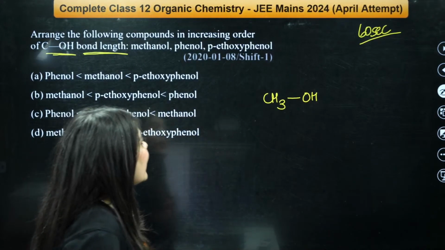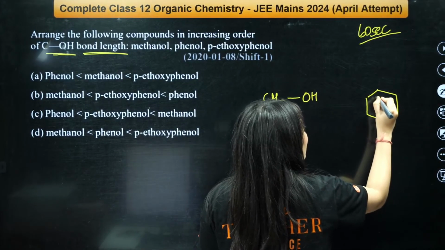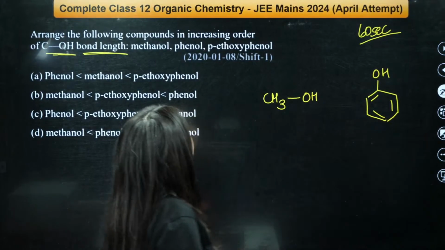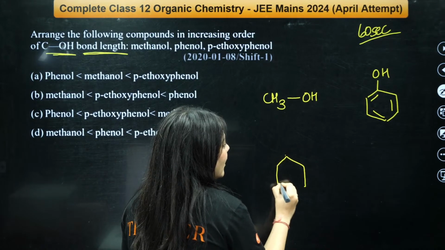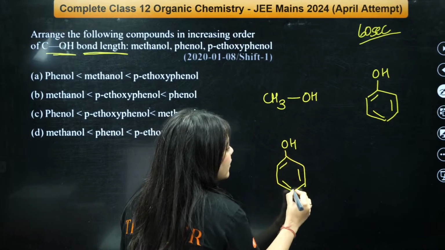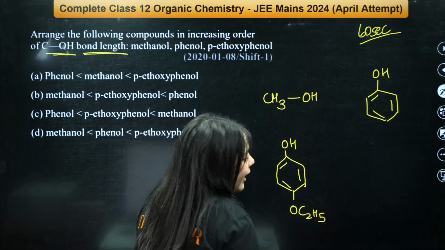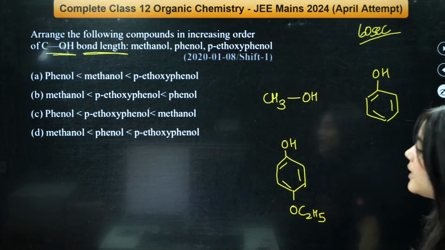What is next is phenol. Phenol looks like this. This is the phenol structure, right? The other structure is para-ethoxyphenol, like this. This is again phenol, and at the para position there is an OC2H5 group. Now tell me the order of bond length. What will be the biggest bond length?